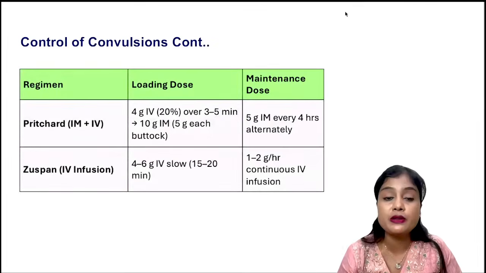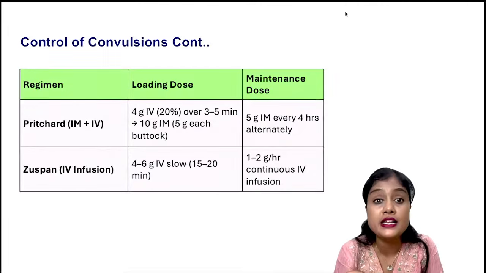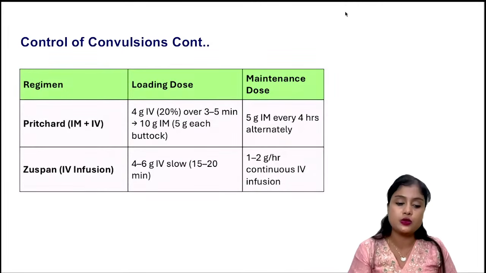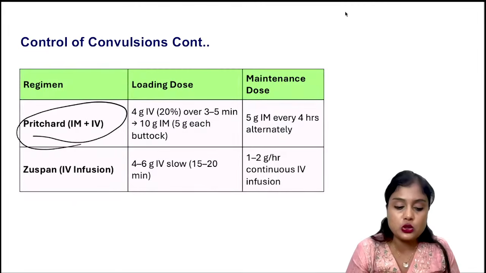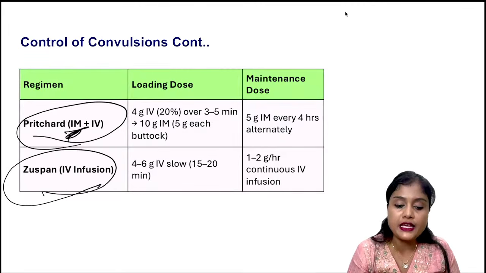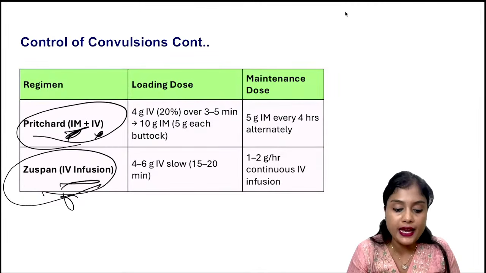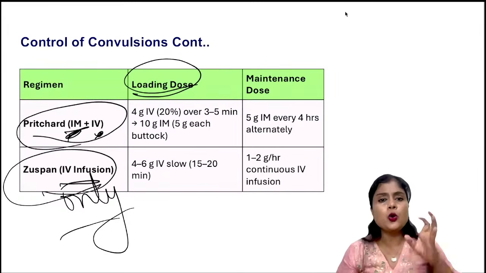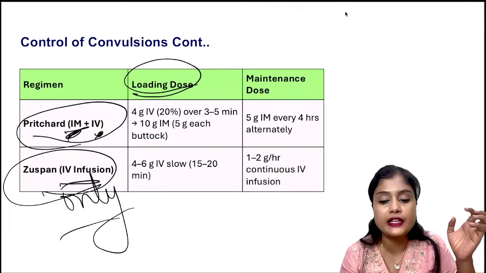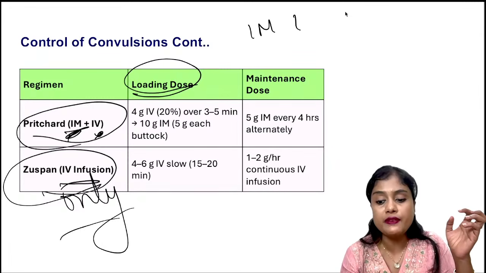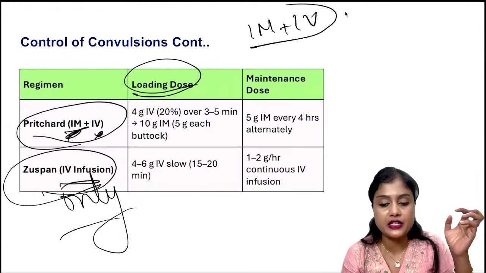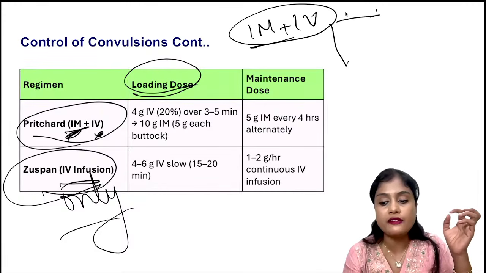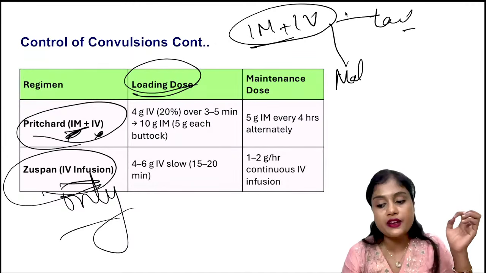So coming to the regimens, which have been asked multiple times, there are enormous times this question has come. So Pritchard regimen and Zuspan regimen. Pritchard regimen has IM and IV, whereas Zuspan is only IV. If they have given you a specific regimen, what is the specific loading dose? Most commonly asked is the Pritchard regimen, which is both IM and IV. Here we have two things: one is a loading dose, one is a maintenance dose. In the loading dose, we have both IV and IM. In IV, how much do we give? 4 grams. Whereas in IM, we give 10 grams, that is 5 on each buttock.